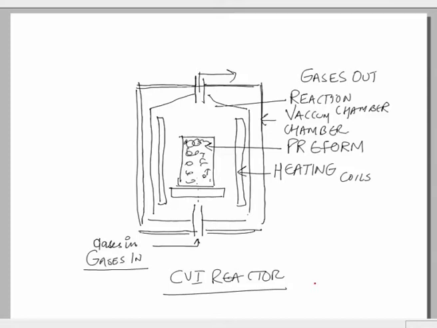There are a large number of parameters which have to be governed, but we are not going to go into the details of those parameters. We just need to understand the application of the CVI process for fabrication or processing of ceramic matrix composite. And for that, I think this particular diagram summarizes how actually a CVI process takes place and how a ceramic matrix composite is made. So basically, in this particular diagram we can further see that this is now our reinforcement.